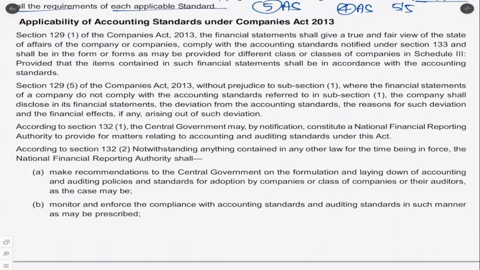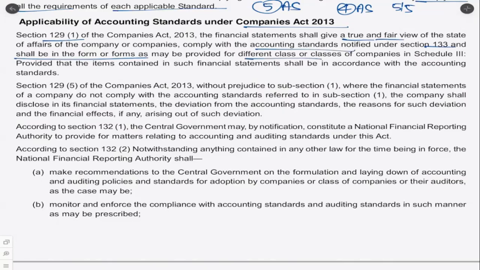Applicability of accounting standards under Companies Act 2013. So what's the latest change according to the new Companies Act 2013? Section 129(1) of the Companies Act 2013: the financial statement shall give a true and fair view of the state of the affairs of the company, comply with the accounting standards notified under Section 133, and shall be in the form or forms as may be provided for different class or classes of companies in Schedule 3.